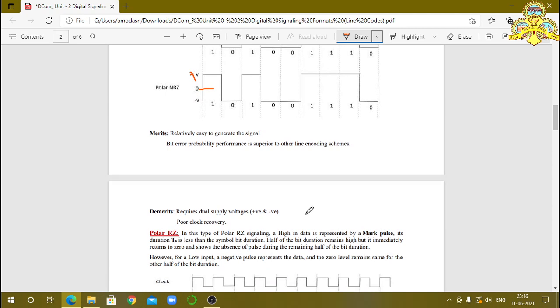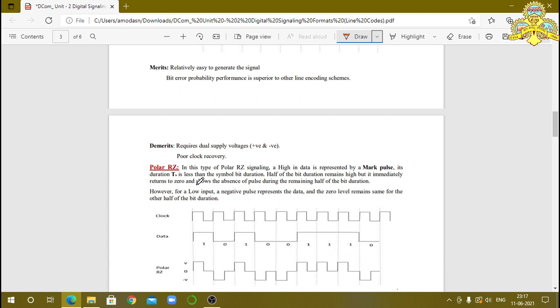Disadvantages. Here, to indicate bit 1 and bit 0, we need positive voltage as well as negative voltage. So it requires dual supply voltages, one positive voltage and another negative voltage. And also the clock recovery is poor in polar NRZ.